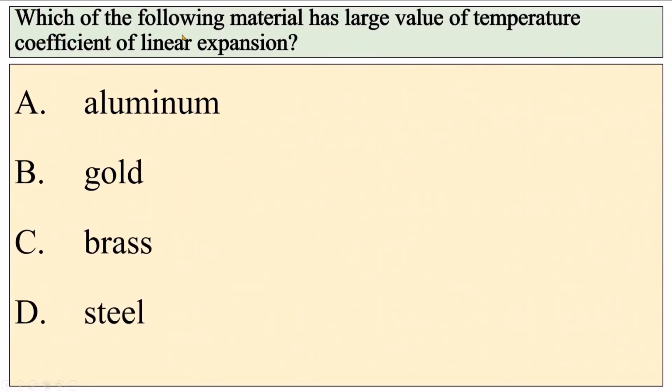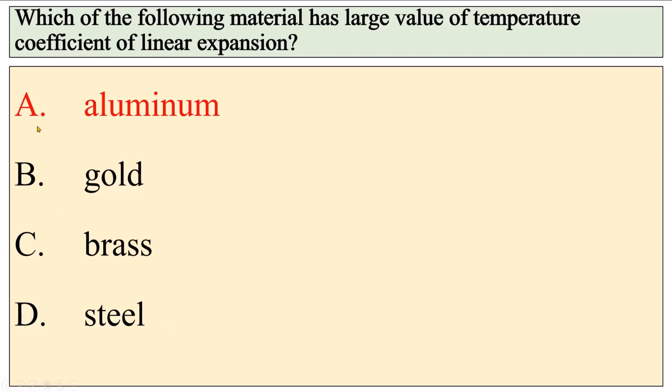Which of the following materials has large value of temperature coefficient of linear expansion? Aluminum, gold, brass, steel. Correct option is A. Aluminum has large value of temperature coefficient of linear expansion.